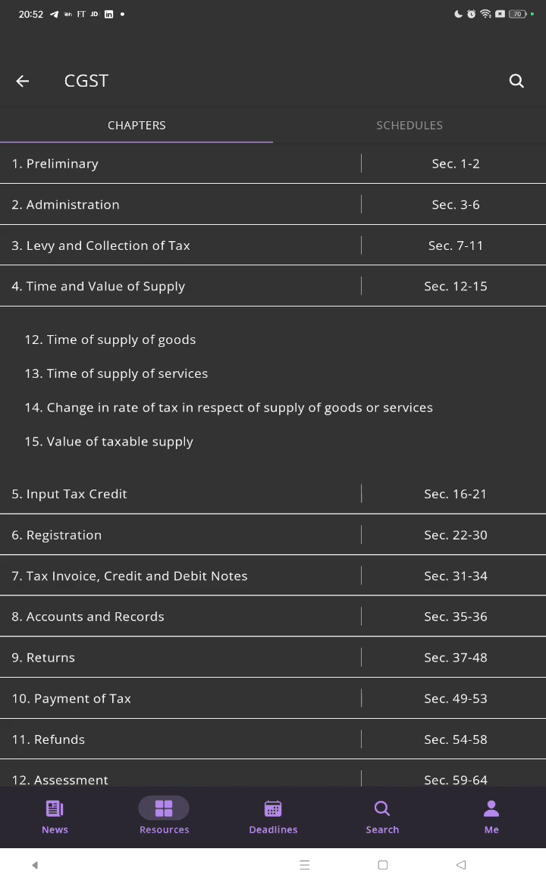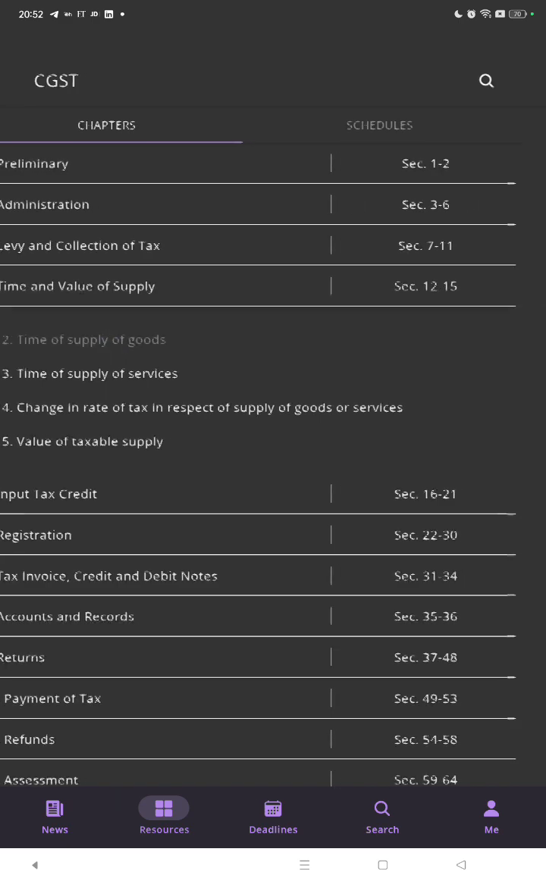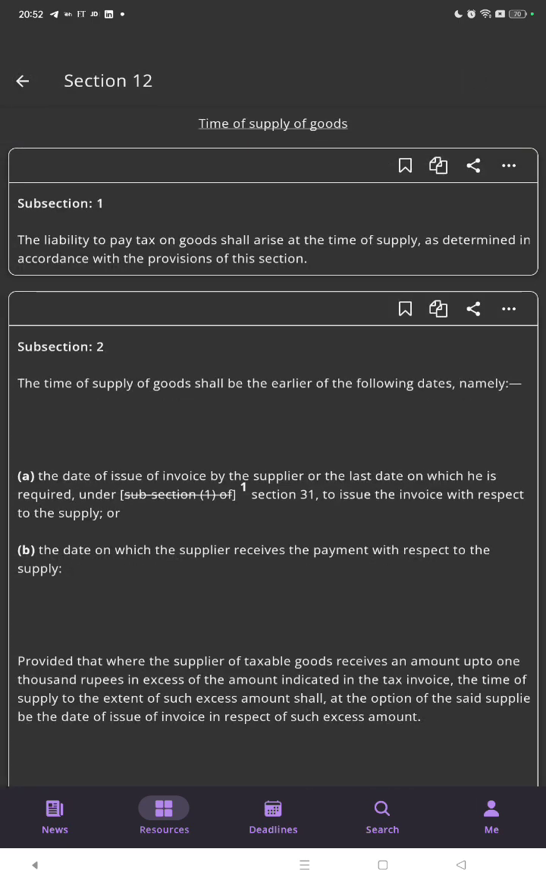Section 12, the time of supply of goods. Section 13, the time of supply of services. Section 14, the change in the rate of tax in respect of supply of goods or services. Section 15, the value of taxable supply. Now let us discuss Section 12 in detail, the time of supply of goods.